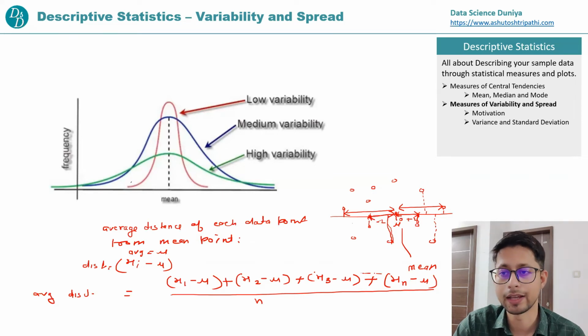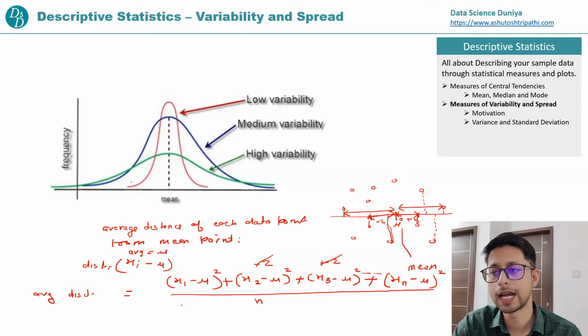When we start adding these data points, this returns minus 2 and this returns plus 2, and they cancel each other. So if we simply add the distances, they might cancel each other and it could come to 0. To negate that effect, we square the distances. So that becomes the variance formula.